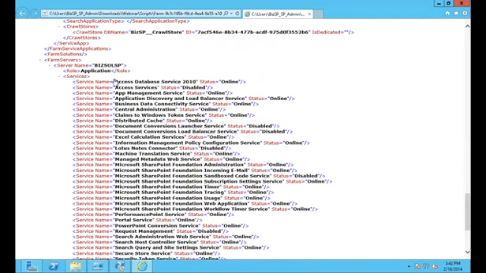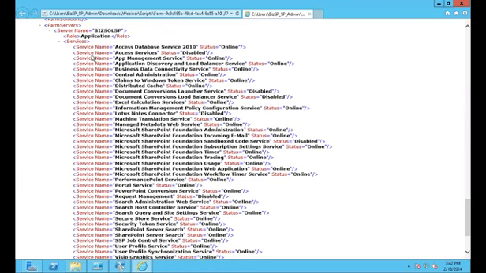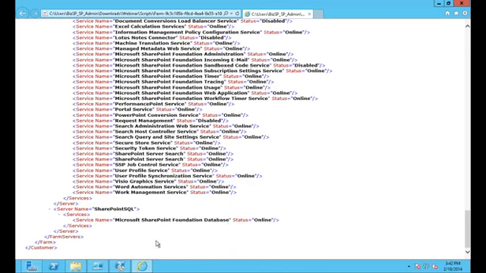And then lastly, I've got list farm solutions. I don't have any installed in this farm here, but if I did, it would list the farm solutions here with what they're deployed to, if it's global or if it's per web application. And then last, I've got farm servers, which lists the services that are enabled or disabled on the farm. So Lotus Notes connector is not enabled on this specific server. Central admin is, app services. It's very useful to know. And the database server.